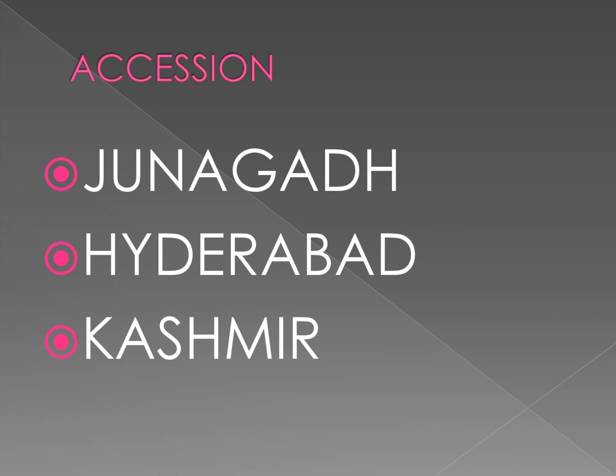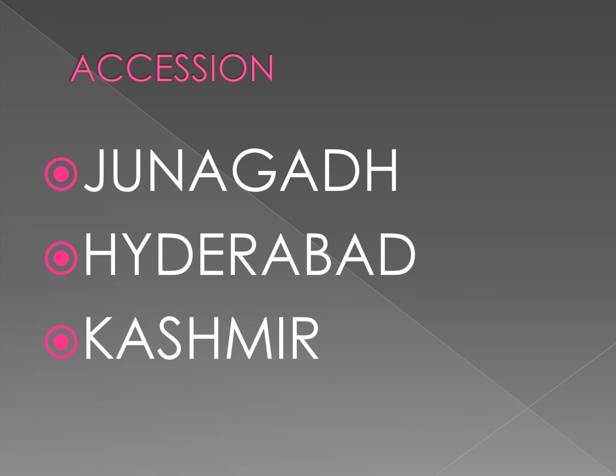After the declaration of the accession, he declared that we are going to join Pakistan. So the people started raising their voices. They started the revolution against the Nawab. As a result, he fled to Pakistan. A plebiscite was held in which the people voted to accede to the Indian Union.